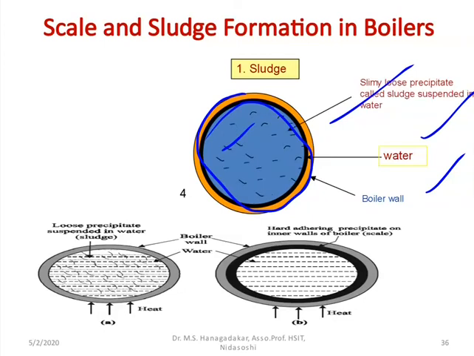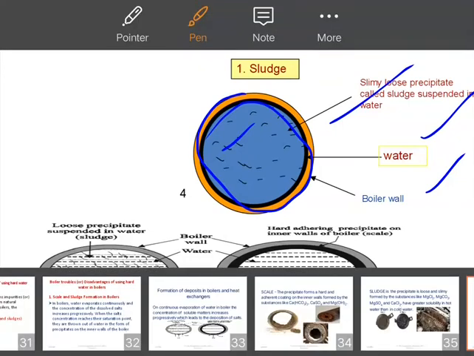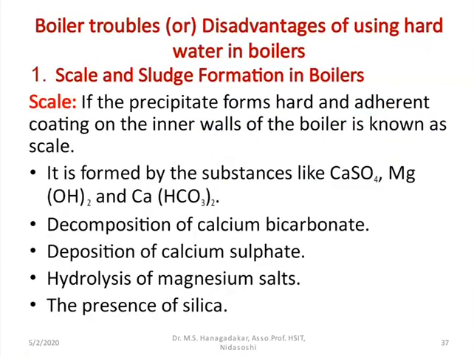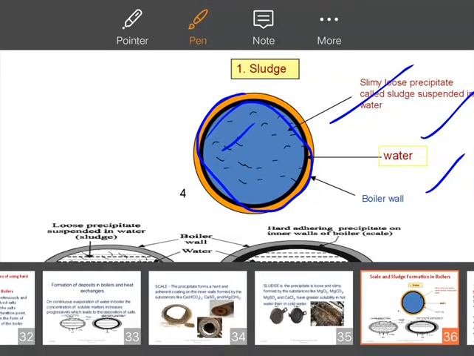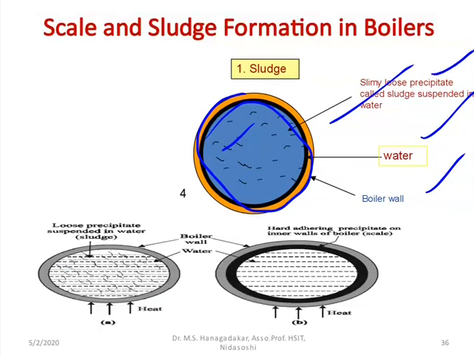But when water is heated, the salt concentration gradually increases and the precipitate comes out in the form of a loose or slimy precipitate. That precipitate is called the sludge formation. Therefore, slimy loose precipitate is called the sludge, which is always suspended in the water.